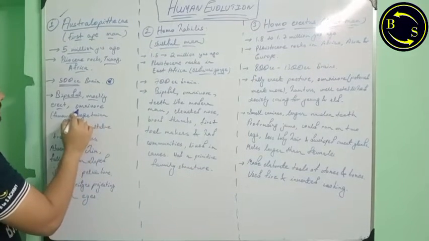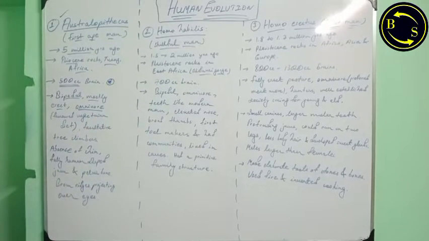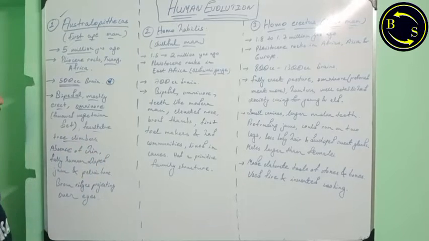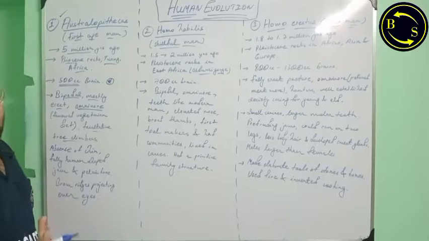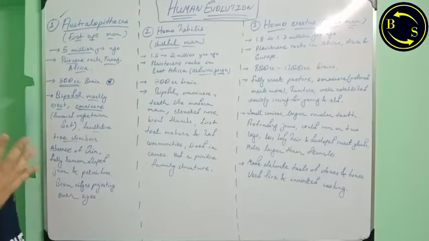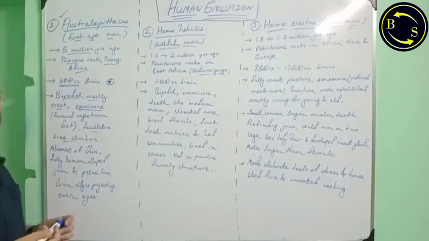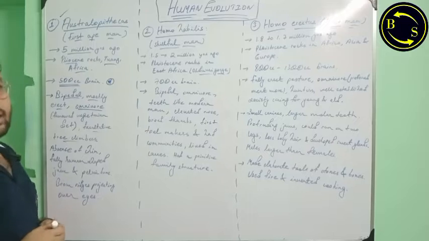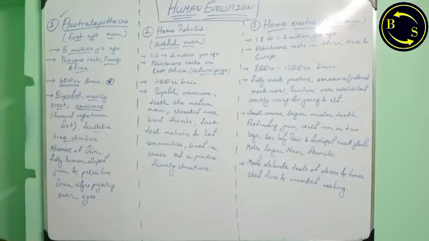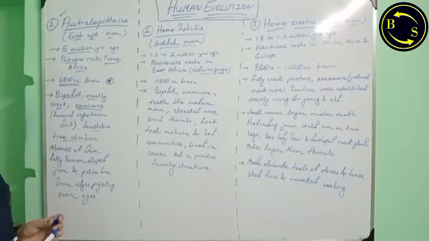They were omnivores, but preferred a diet of fruits, nuts and vegetables. And they were facultative tree climbers. That means when they were faced with threats in the name of dangerous wild animals, Australopithecus were preyed upon by large carnivorous animals such as lions, leopards and other animals. Even crocodiles and snakes used to prey on the Australopithecus individuals.